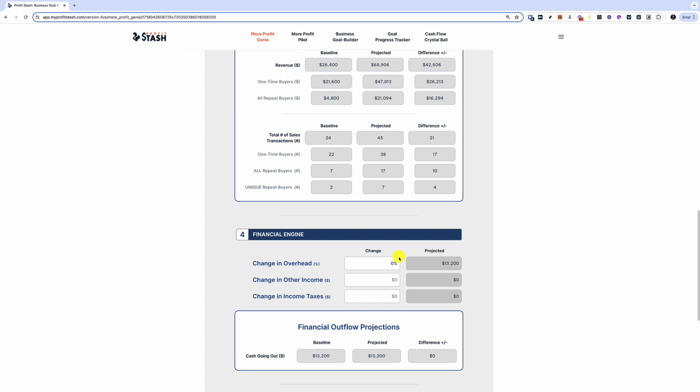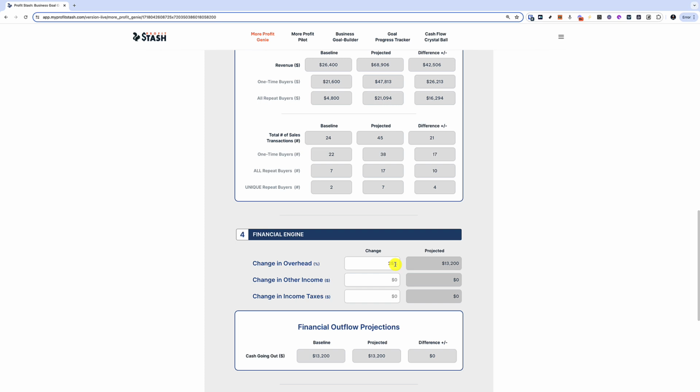Yeah. How this financial section works is we say, okay, Nolan, based on the improved marketing and sales that we're predicting, is anything going to change in terms of the business's overhead? I mean, it will likely change, yes, right? It could stay the same, it could go up, it could go down. I'm going to predict it's going to go up. Let's say it goes up by, I don't know, 25%.